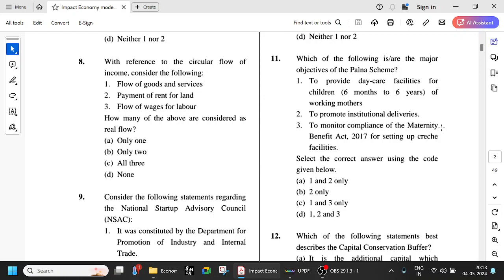So creche means basically facilities for small kids, toddlers, not like a play school or anything. They will feed the babies, etc., and take care of them till the mother is working. As per the Maternity Benefit Act, every organization which has up to a certain number of people must also provide for a creche facility.